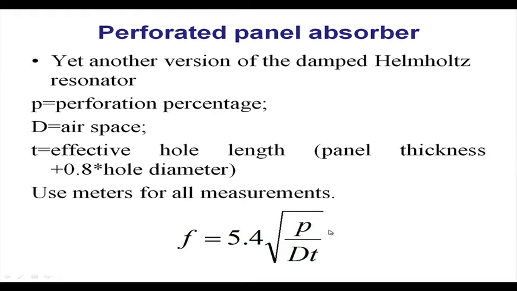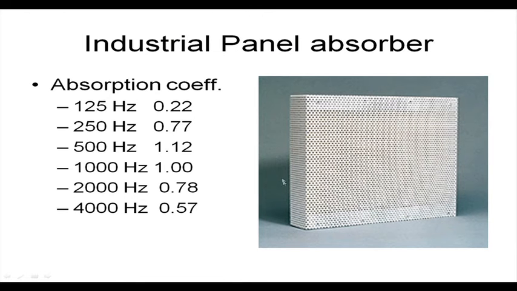So, a perforated panel absorber is like this. This is an acoustic absorber. The absorption coefficient is given for different frequencies. So, when you buy an absorber or acoustic tiles from the market, the absorption coefficient with frequency will be written on the packet. So, you can use that material.